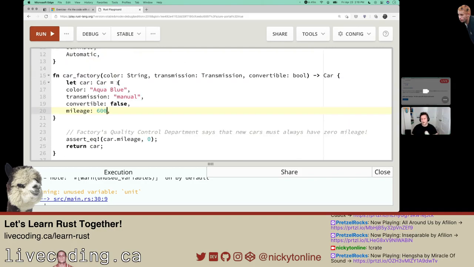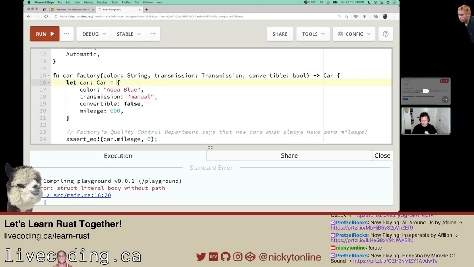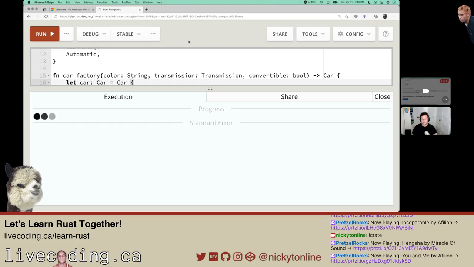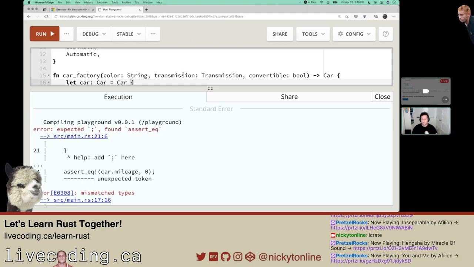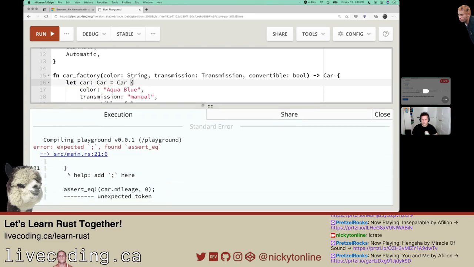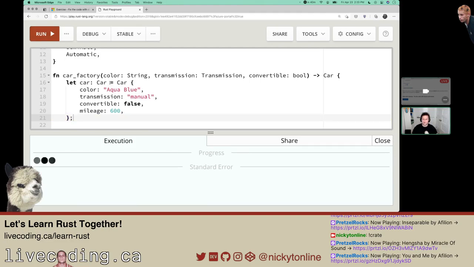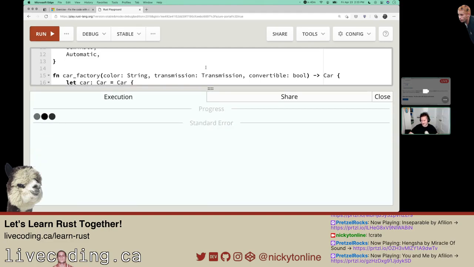Let's run that. I don't know if I define this properly or not. I'm not sure if I have to say car here or what, but we'll find out. Struct literal body without path. Maybe I have to do something like this. I'll go check the notes in the previous module if not. Expected. What line is it complaining about here? Line 21. Oh, you know what? I need a semicolon. I'm pretty sure once we get into VS Code land, it should be doing this automatically, hopefully with the semicolons.